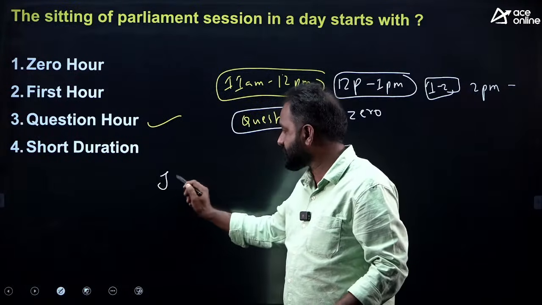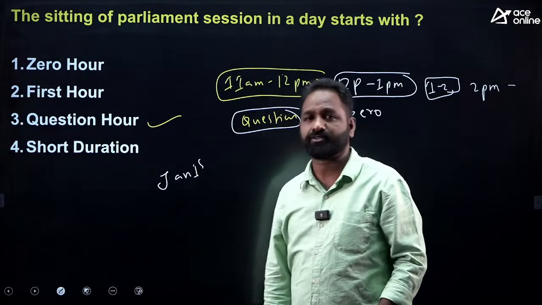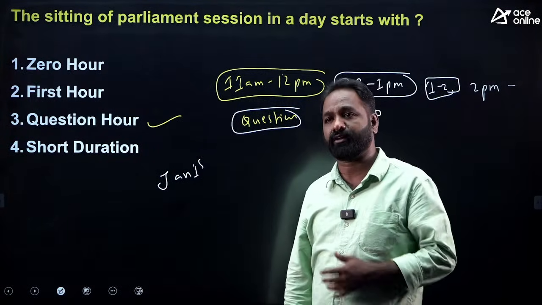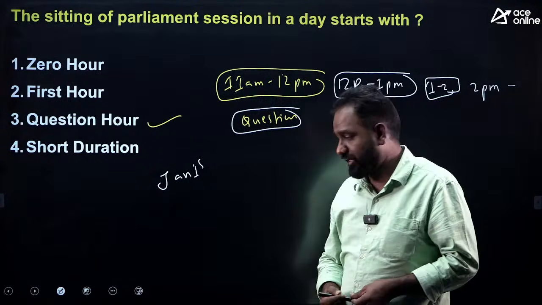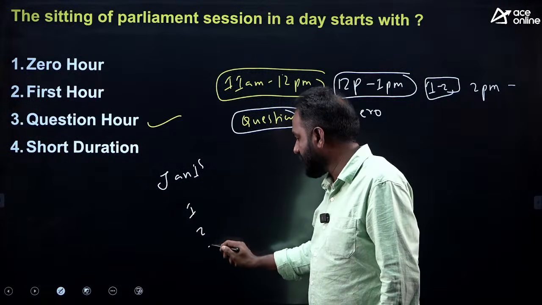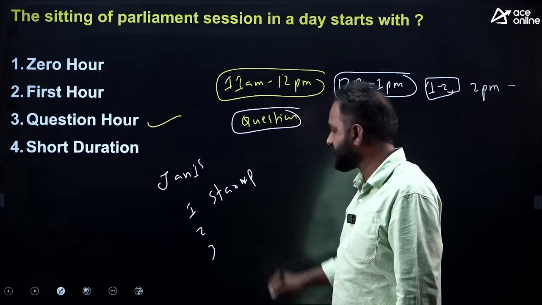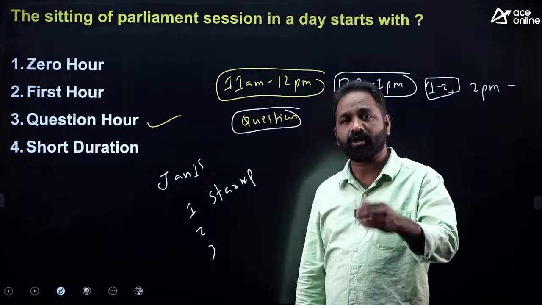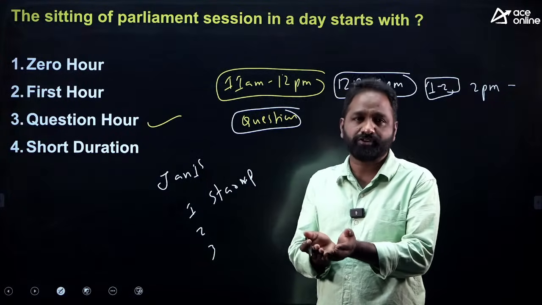Suppose on January 1st the parliament session is going to start. Before January 1st, like December 15, 16, 17, the members have to submit the questions in advance. There will be 3 types of question. One is called starred question. Starred question means any question that requires an oral answer by the minister.